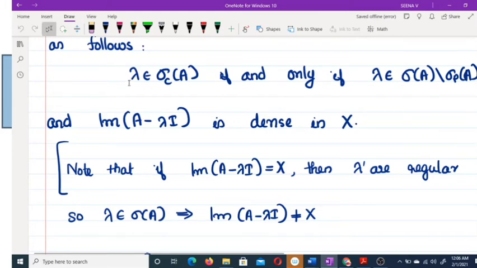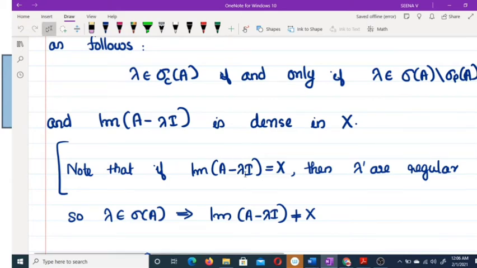What is the definition? Lambda belongs to sigma C of A if and only if lambda belongs to sigma of A minus sigma P of A. What is the meaning of that? Lambda must be a spectrum point, but it is not in the point spectrum. Okay, what is the meaning of that? The kernel of A minus lambda I must be equal to 0, and also the image of A minus lambda I is dense in X. Lambda not belonging to sigma P of A means the kernel of A minus lambda I equals 0, and the image of A minus lambda I is dense in X.